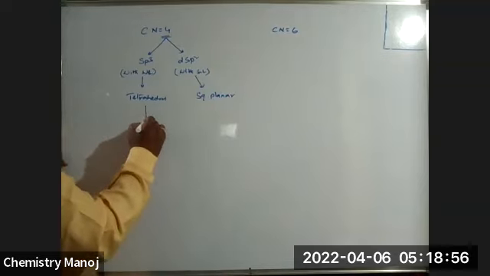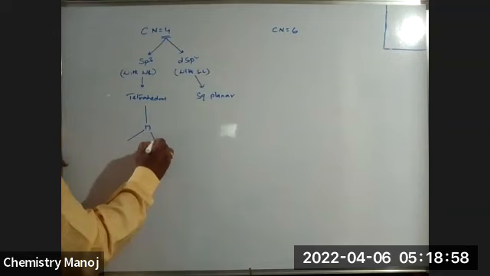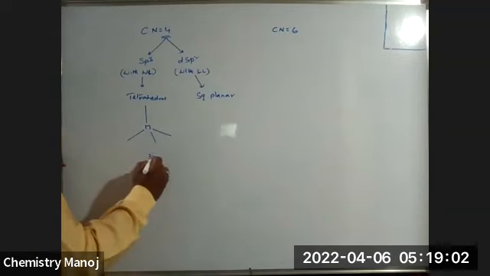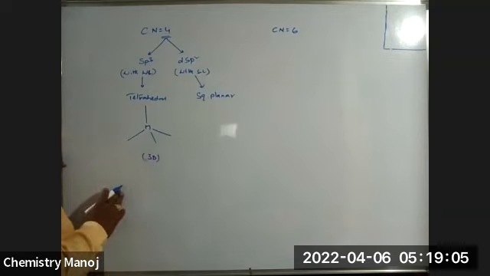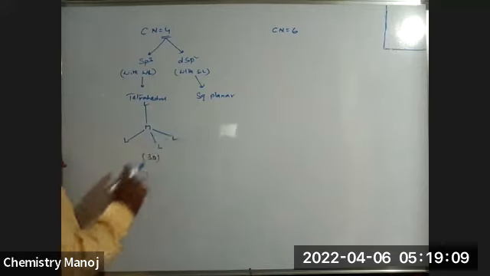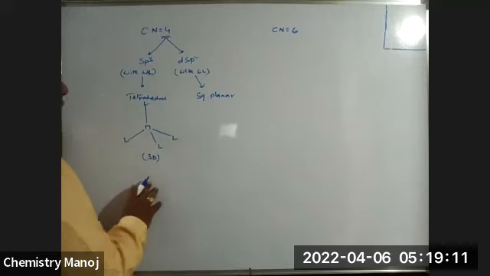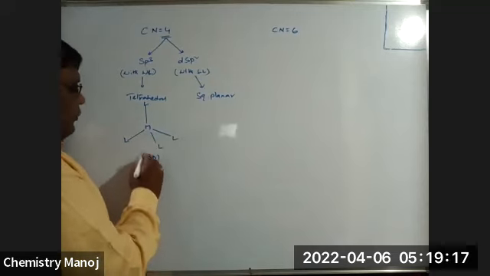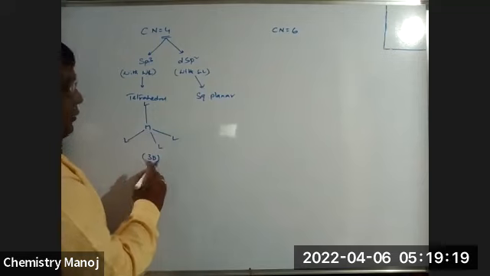It has 4 ligands, arranged in tetrahedral shape. It is a 3-dimensional, 3D picture. This is ligand, this is ligand, this is ligand, this is ligand: 4 ligands tetrahedrally arranged.